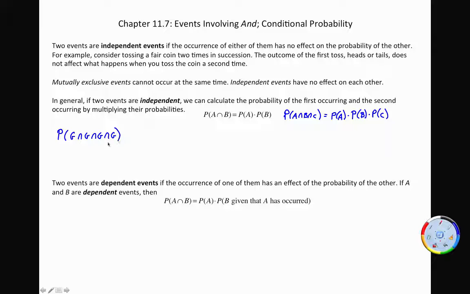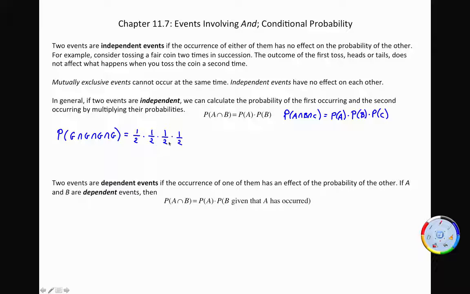Let's change that from 9 girls in a row to 1, 2, 3, 4 girls in a row, right? So it's just the probability of getting a girl times the probability of getting a girl times the probability of getting a girl times the probability of getting a girl, because